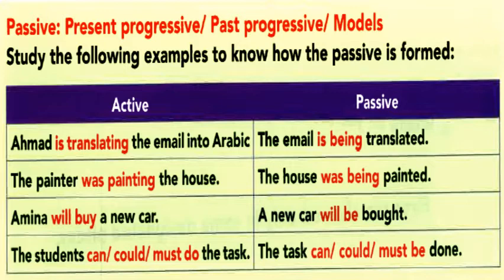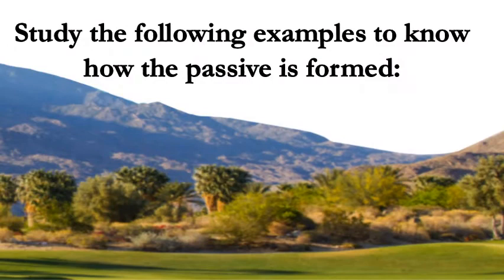Amina will buy a new car. A new car will be bought. The students can or could or must do the task. The task can, could, must be done. Study the following examples to know how the passive is formed.